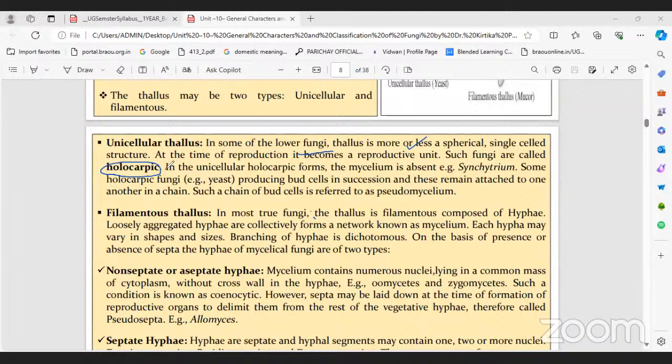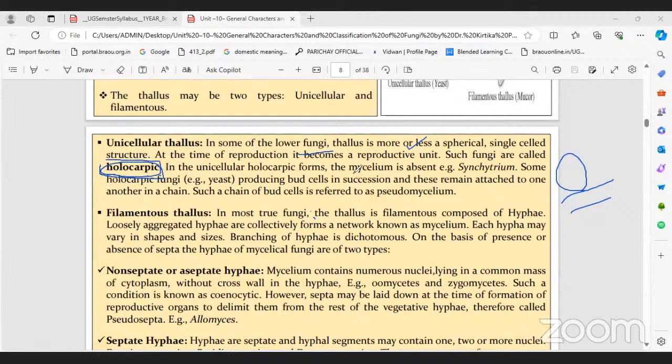Simple. In eucarpic, what happens? Here the vegetative and reproductive parts are separated. For example, this is a vegetative body, and on the vegetative body, this round-shaped reproductive part is present. This type of structure is called eucarpic. But what happens in a unicell? The cell is made up of a single cell, completely itself. It acts as a vegetative cell and it acts as a reproductive cell. That type of cell is called holocarpic.